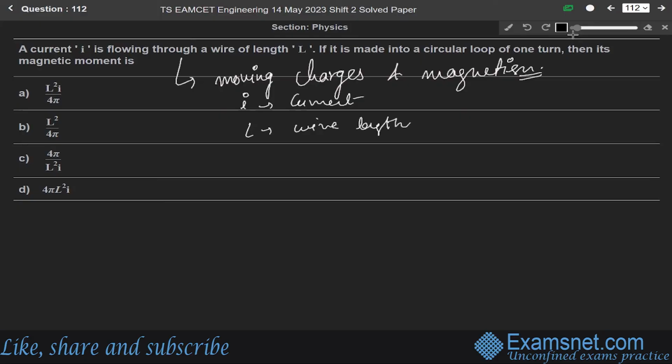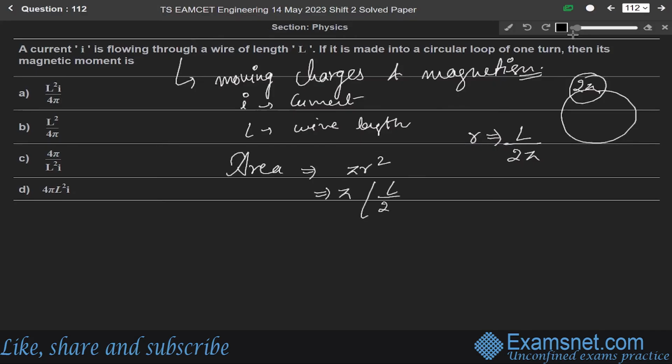Now, when the wire of length L is bent into a circular loop of radius R, we can write R is equal to this length over 2 pi, because 2 pi R is the circumference of the circular loop. So radius R is this whole length divided by 2 pi. So area of the circular loop will be pi R square, where R is L over 2 pi whole square.